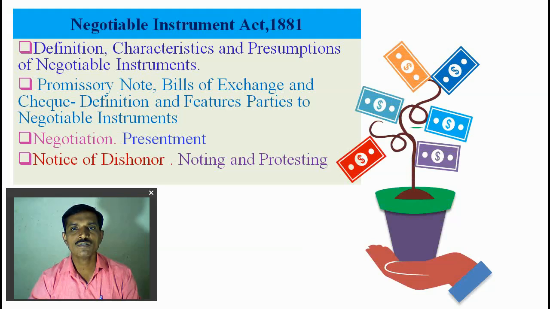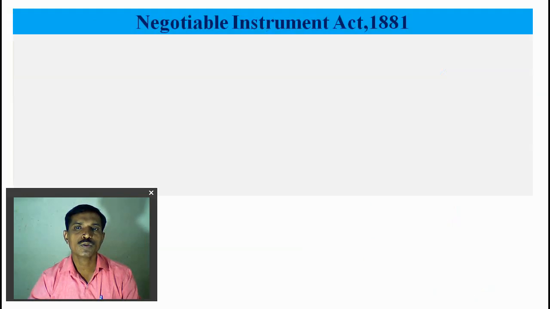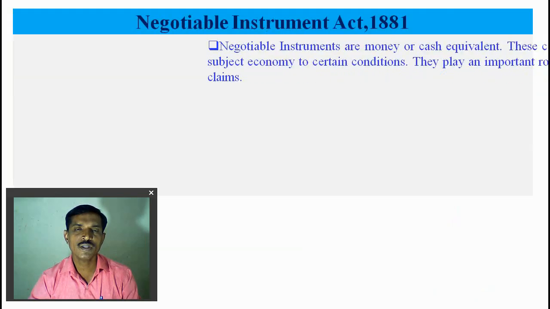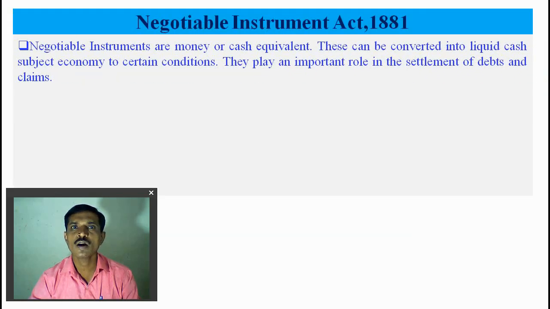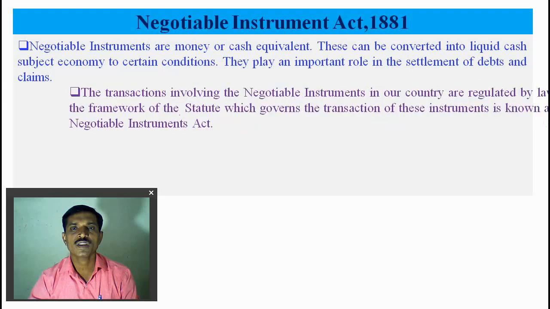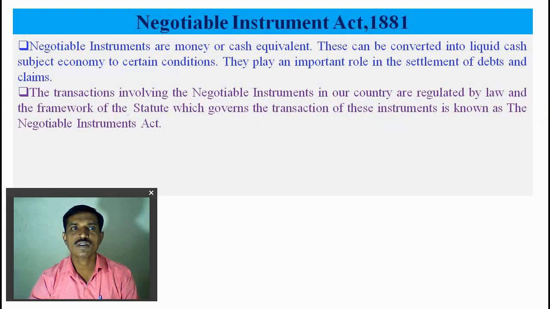So we start our point with the negotiable instrument. What is a negotiable instrument? Negotiable instruments are money or cash equivalents. They can be converted into liquid cash, subject to the economy and certain conditions. They play an important role in the settlement of debts and claims. So a negotiable instrument is equivalent to cash, and we use it for transactions in trade and for our customs.